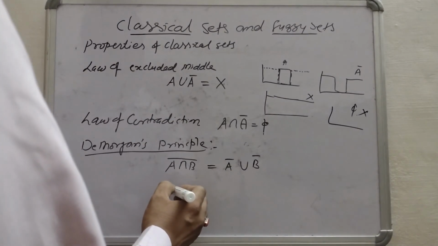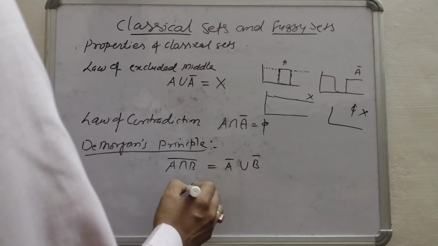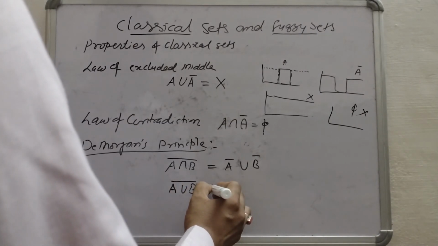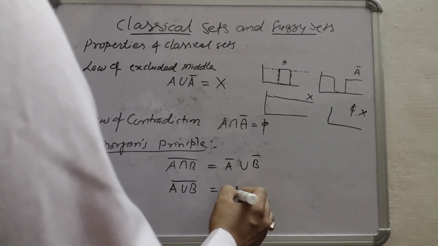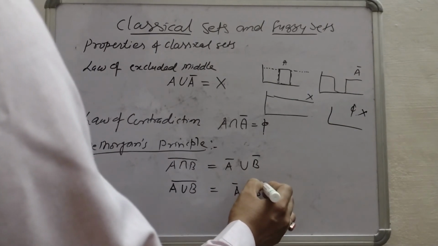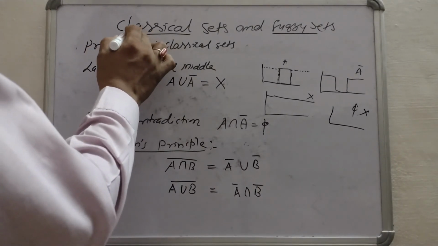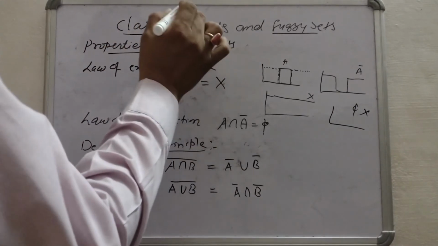Or if we write A union B whole complement, it equals A complement intersection B complement. This is the De Morgan theorem. So this is all about operations and properties of classical sets.